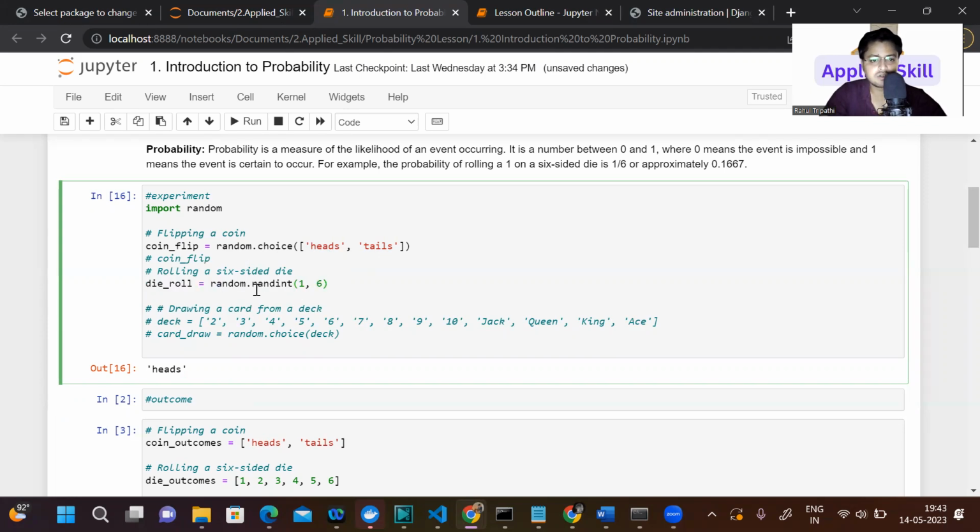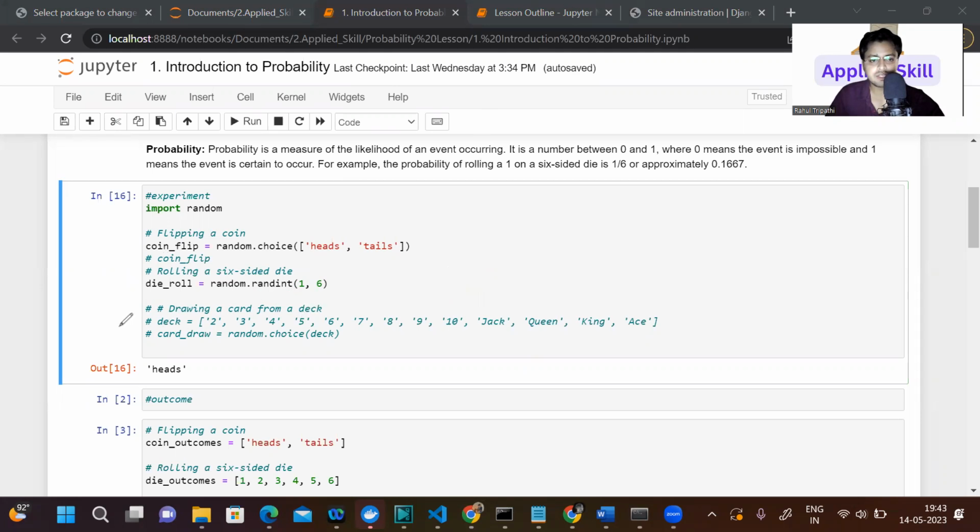Suppose you want to roll a 6-sided die. If you roll a die, you can get a number from 1 to 6. For that we have a random function. What is happening here is that it will generate a random number between 1 and 6. Now you can execute this code and see it. That is very simple.